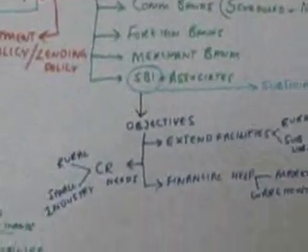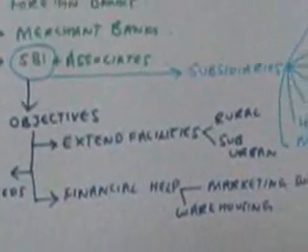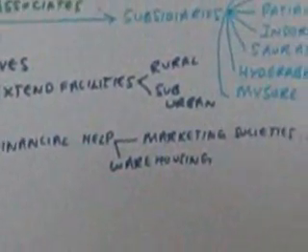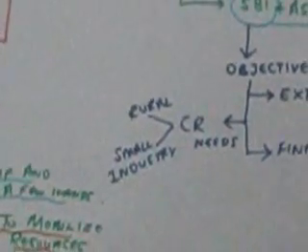Now the objectives of the State Bank of India are to extend facilities to the rural and suburban sectors of India and provide financial help in terms of marketing societies and warehousing. Also to cater to the credit needs of the rural and small scale industries.